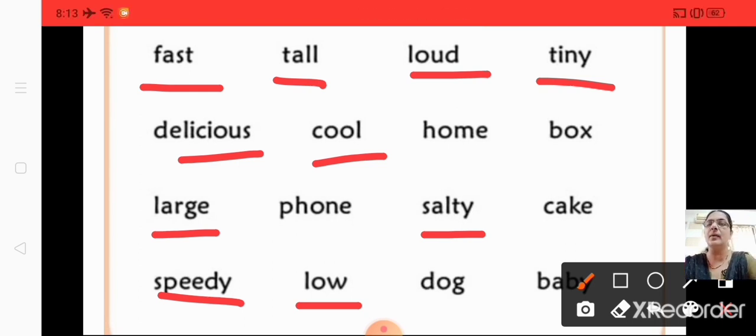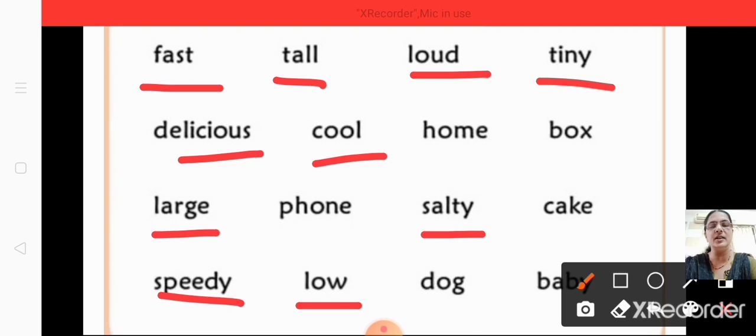Like that, from each line you have to take one adjective and frame four sentences. Take the word delicious or cool and make one sentence. Or take the next line, take the word large or salty and make one sentence. And speedy or low. Any one adjective you take, make one sentence of your own. I've underlined the adjectives on this page only.